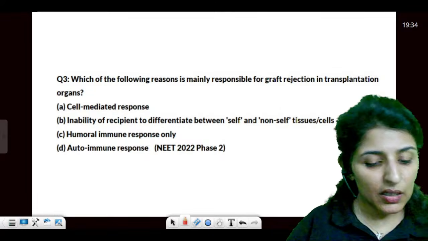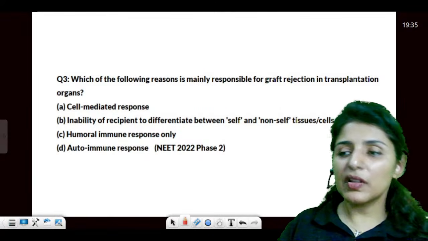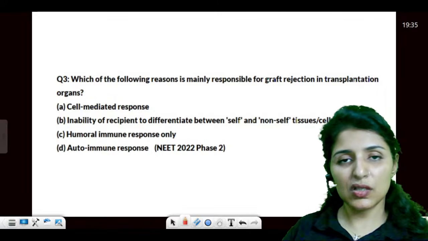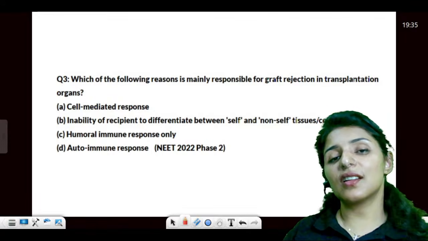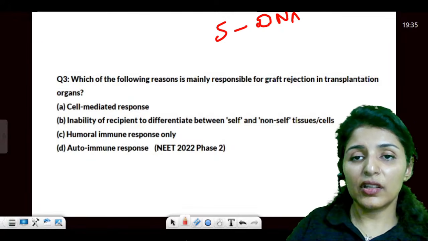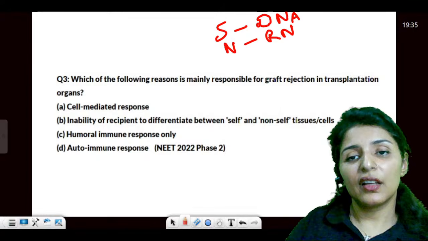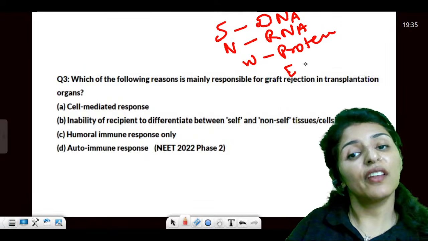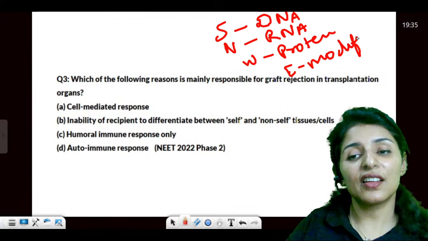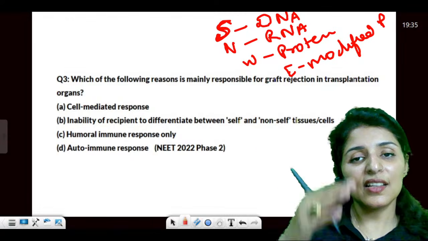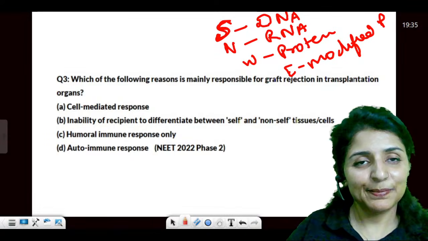What's Western blotting and Southern blotting? See, Southern was the name of the scientist basically. For the rest of the names, we just followed the directions. So Southern blotting is for DNA, Northern for RNA, Western for proteins, and Eastern for modified proteins. So these are different techniques. Southern was the name of the scientist, and for the rest we just followed the directions.